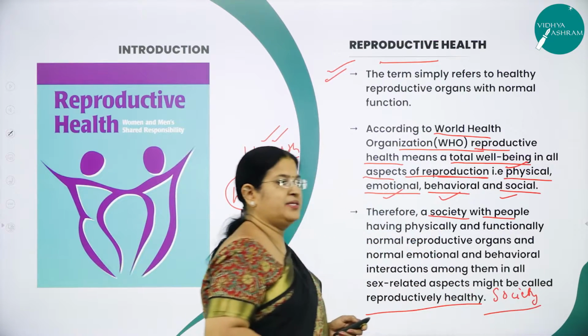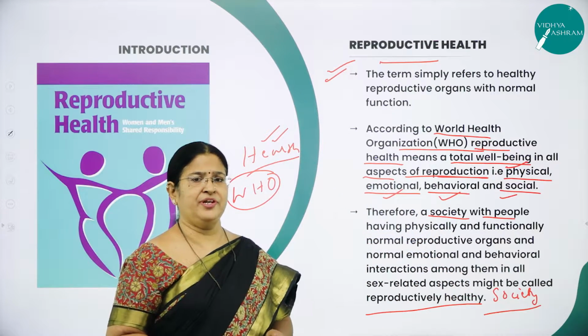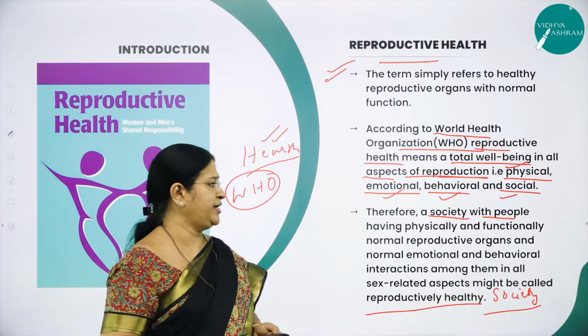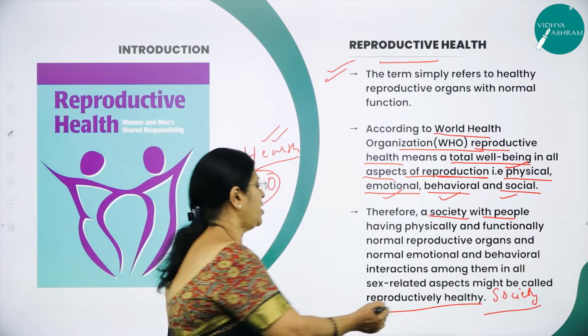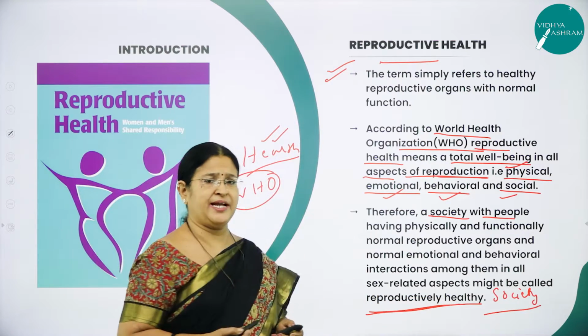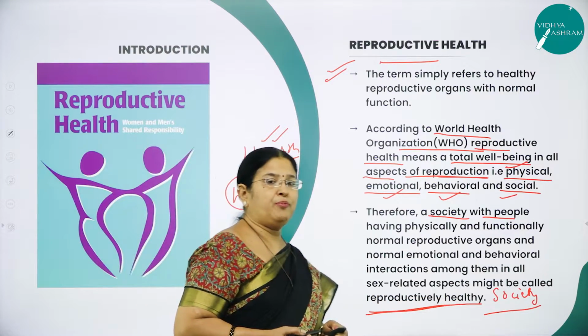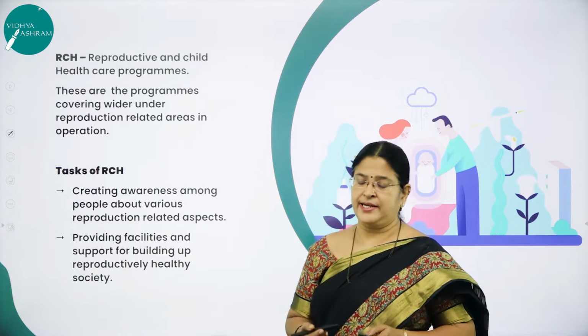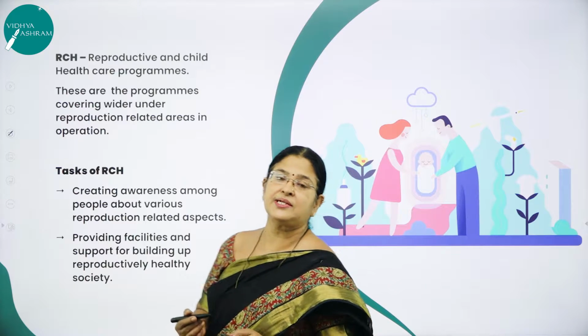As we know, man is a social animal. We live in a society. So we need to take care of all the parameters in a society to lead a reproductively healthy society, right?